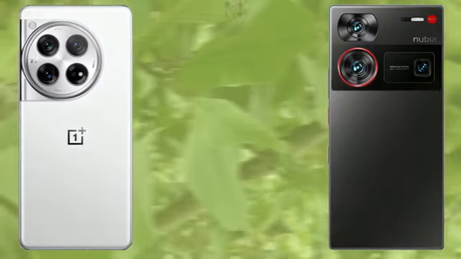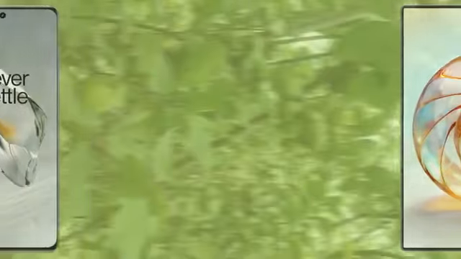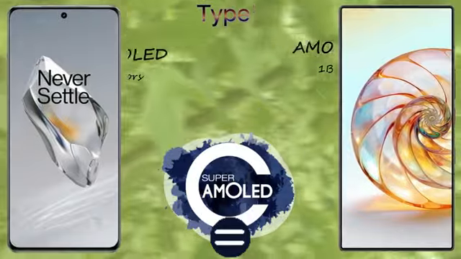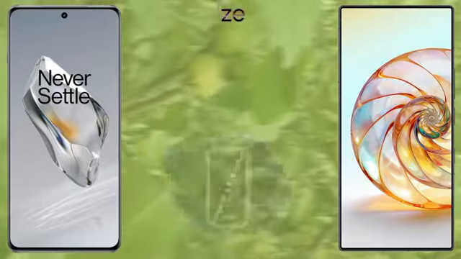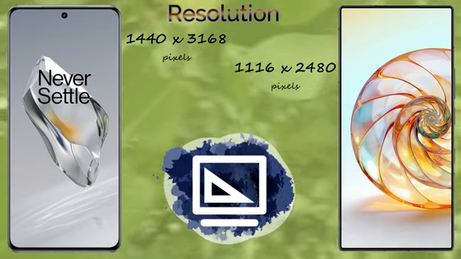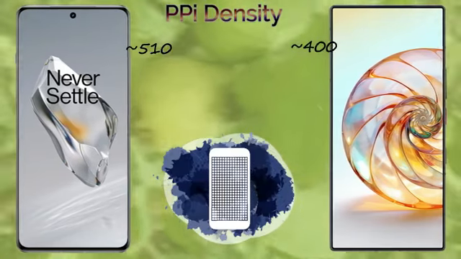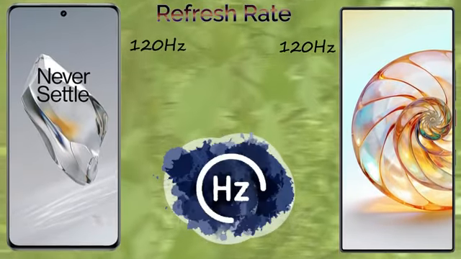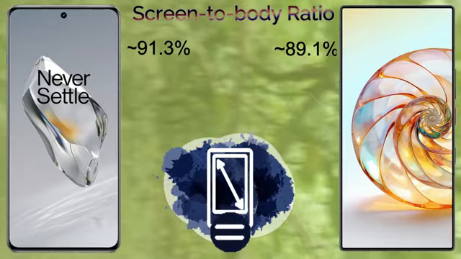The display: the OnePlus 12 comes with an LTPO AMOLED 1 billion color display and the ZTE Nubia Z60 Ultra comes with AMOLED 1 billion color. And both mobile screen sizes are about the same, 6.82 inches and 6.80 inches. And the resolution: the OnePlus 12 is 1440 by 3168 pixels and the ZTE Nubia Z60 Ultra is 1116 by 2480 pixels. And the PPI density: the OnePlus 12 is 510 and the ZTE Nubia Z60 Ultra has 400.